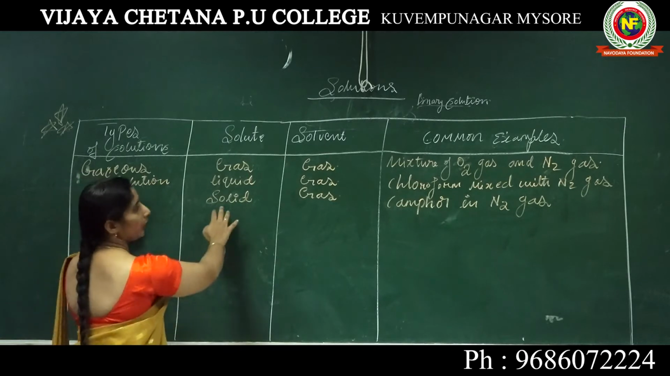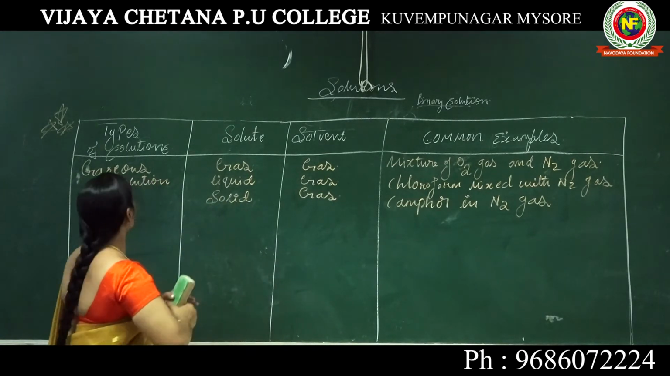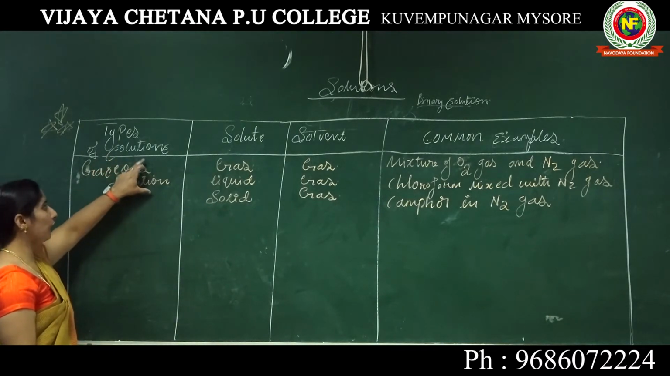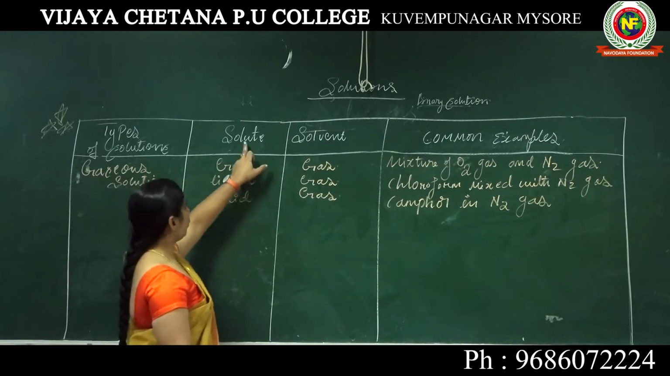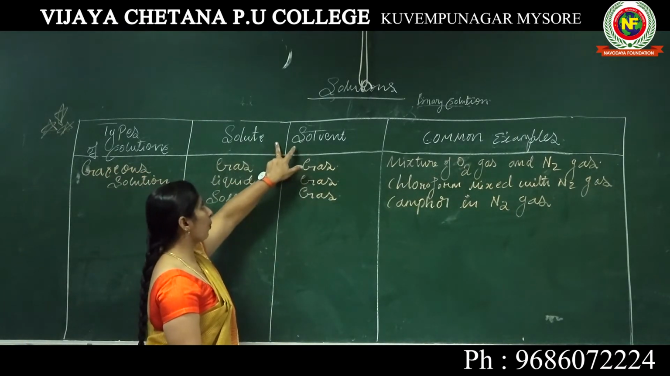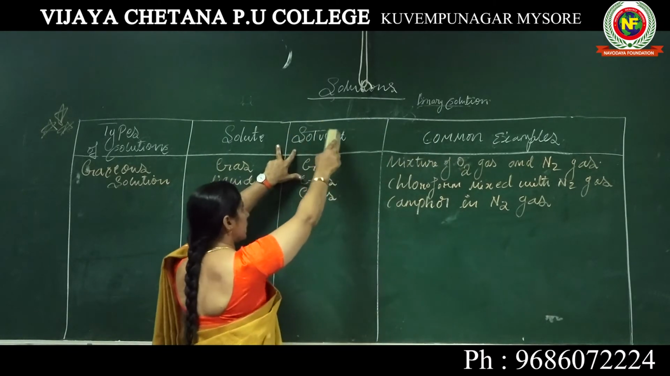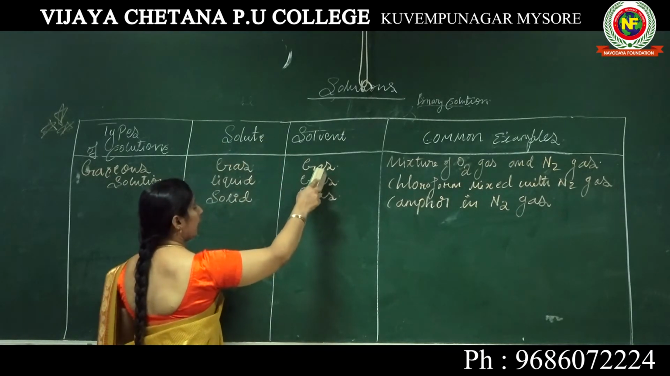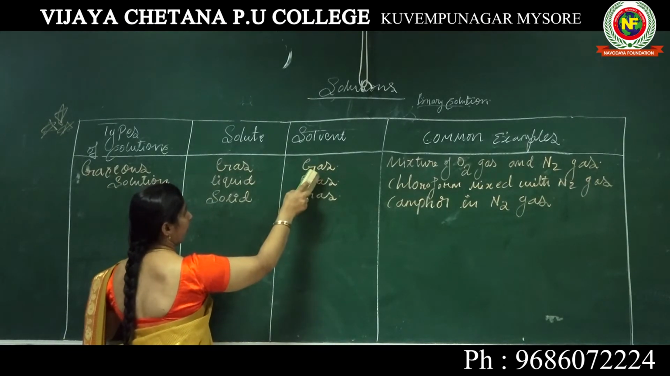So look here once again. A very important concept: under the types of solution, we are dealing with the gaseous solution. In a gaseous solution there are two components, a binary solution, one in a larger proportion and one in a smaller proportion. The larger proportion is the solvent, so here the gas is the solvent.